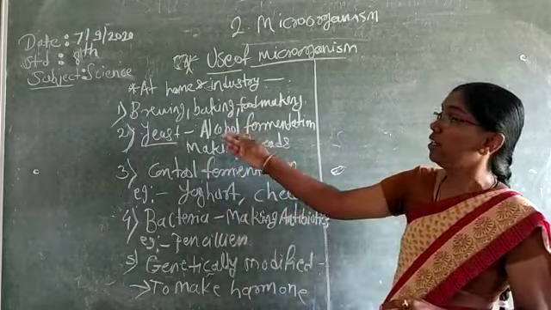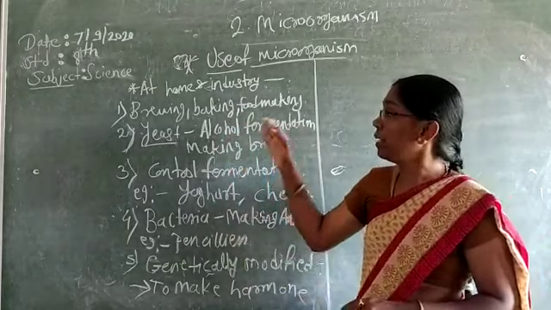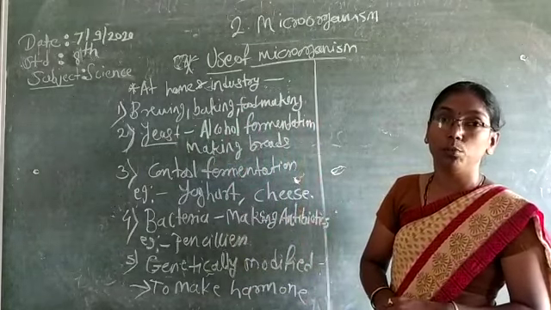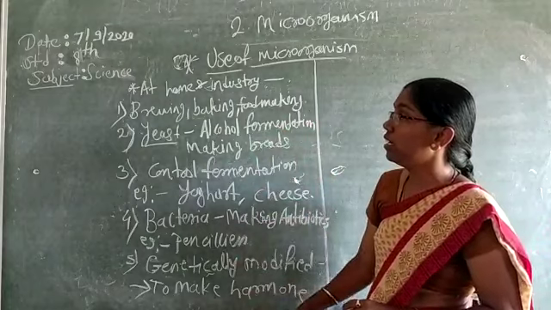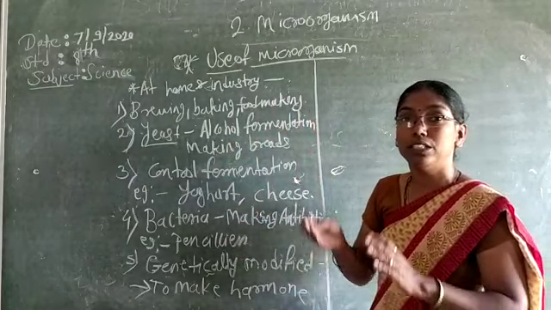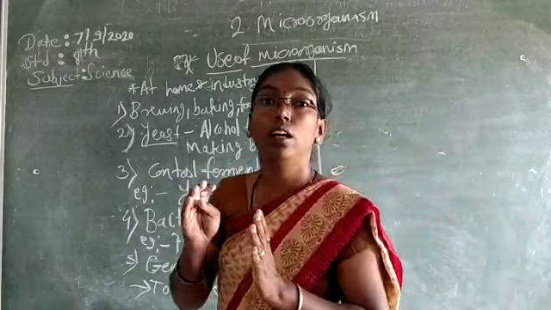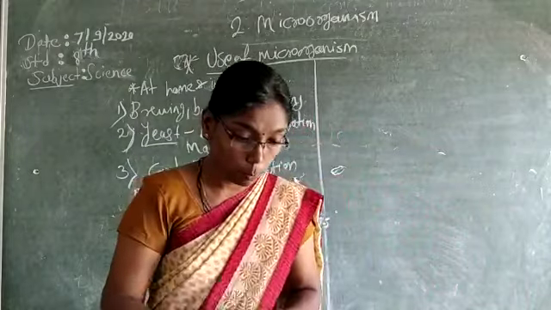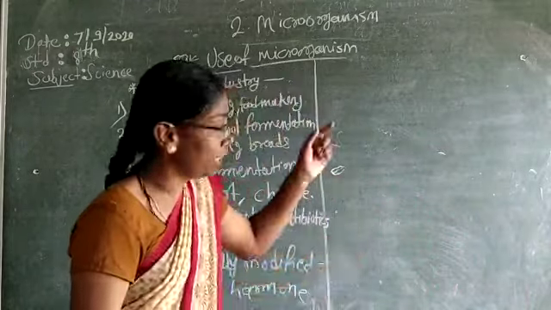We can also use yeast, and the remaining is baking and food making also. It means all is related to home and industry. These are the useful microbes. Here we finish the first point. Now we continue with the second point.